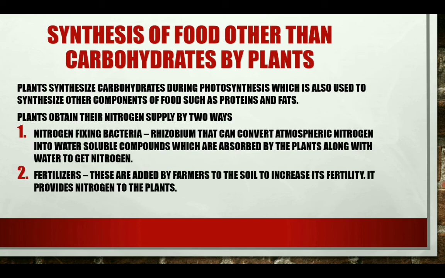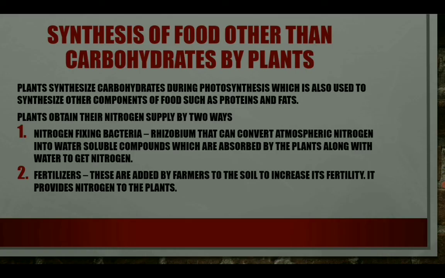The farmers add fertilizers to the soil to increase its fertility. It provides nitrogen to the plants. You can easily get NPK type fertilizers in the market, that is nitrogen, phosphorus and potassium. From this the plants absorb the nitrogen.